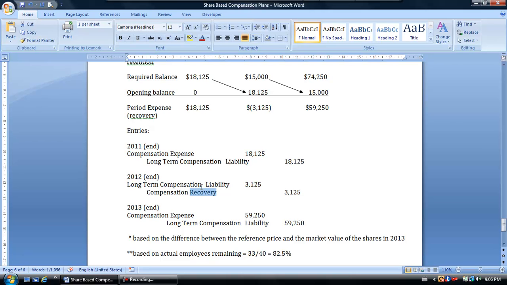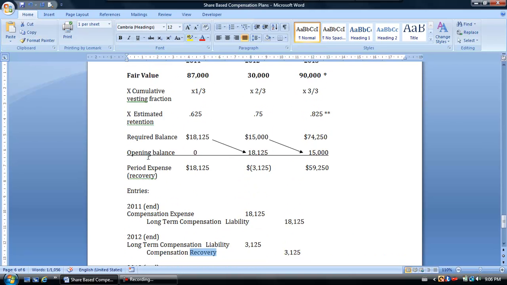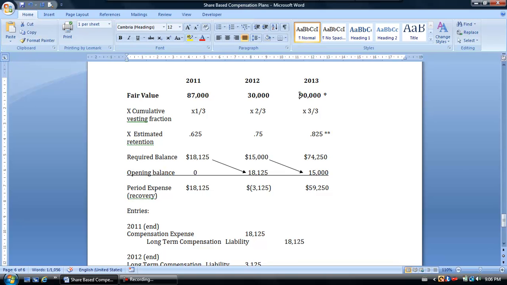Now, at the end of 2013, when we do the math based on a fair value of $90,000, we're going to find that we need to have $74,250 in our long-term compensation liability account. Therefore, because we've only had $15,000 as at the end of 2012, we're going to have to shore that up by $59,250.